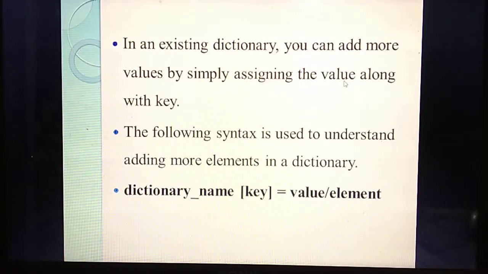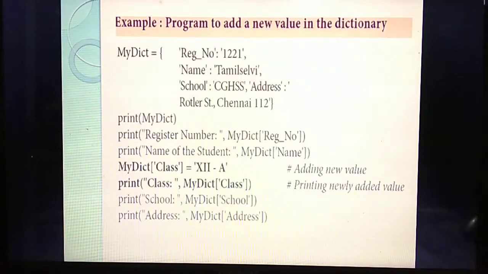Understand? So what's the syntax for adding more elements to the dictionary? Listen. First, you should mention the name of the dictionary. Then you should mention the key. What's the key for the new element? Then the value of the element. Understand? First the name of the dictionary, then the key, then the value for the key. See the example. The same program you are giving. First you are giving the printing statement, so all the elements will print as output.